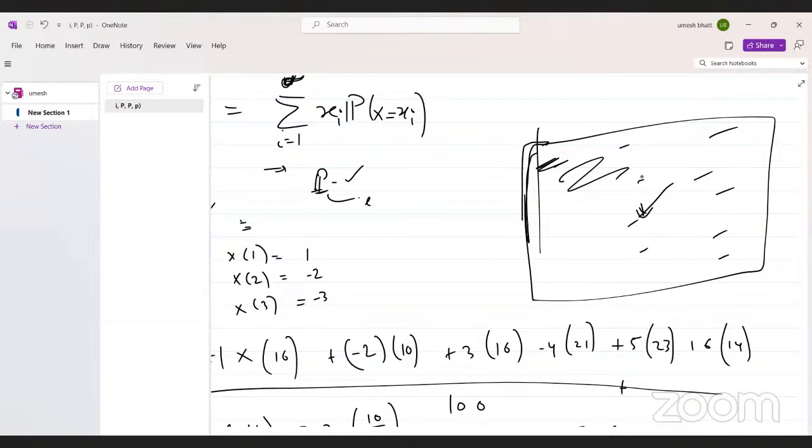Okay, means the complete data is treated as the population. Now by using this, they perform some statistical tools, and then they infer about the whole population.